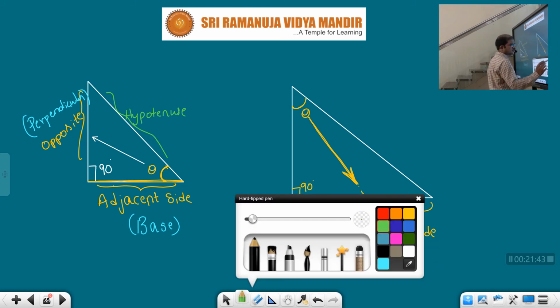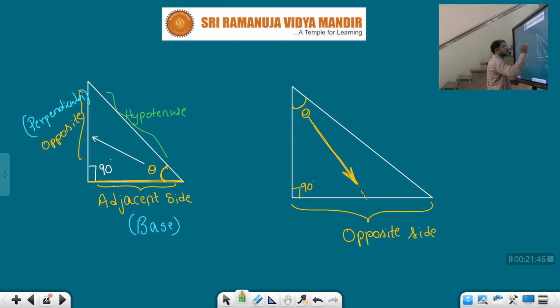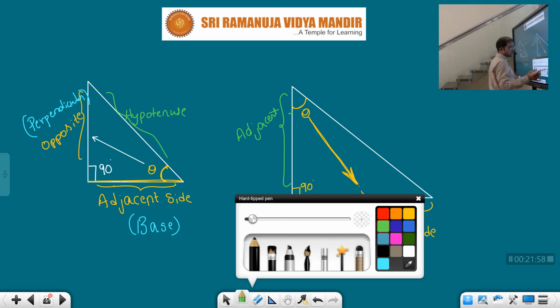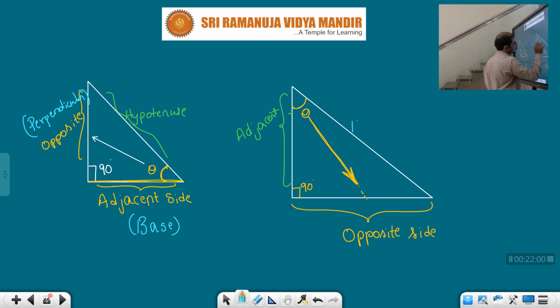And this one is going to be what, children? The side which is adjacent to this theta. Adjacent side. And the side joining these two is nothing but the hypotenuse. Okay, children?